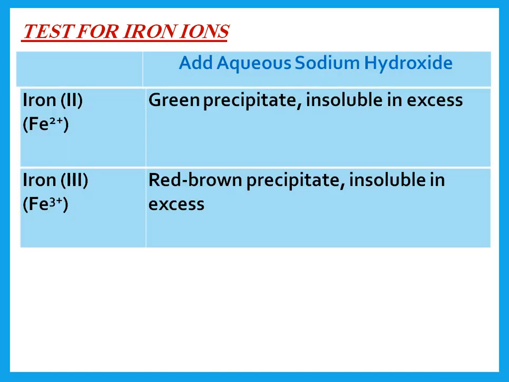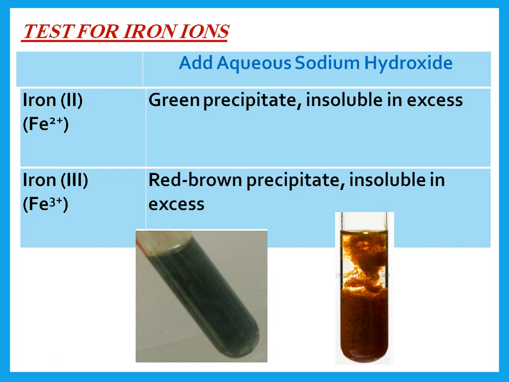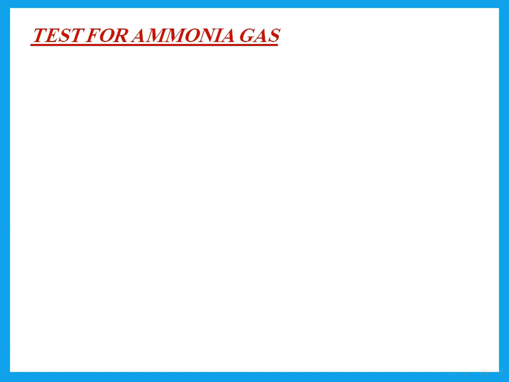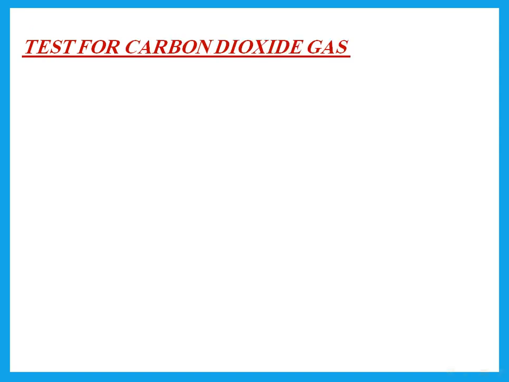Test for iron 2 and iron 3. I add sodium hydroxide. If it's iron 2, it gives green precipitate. If it's iron 3, it gives reddish brown precipitate. What was the test for ammonia gas? Insert damp red litmus paper, it turns to blue.